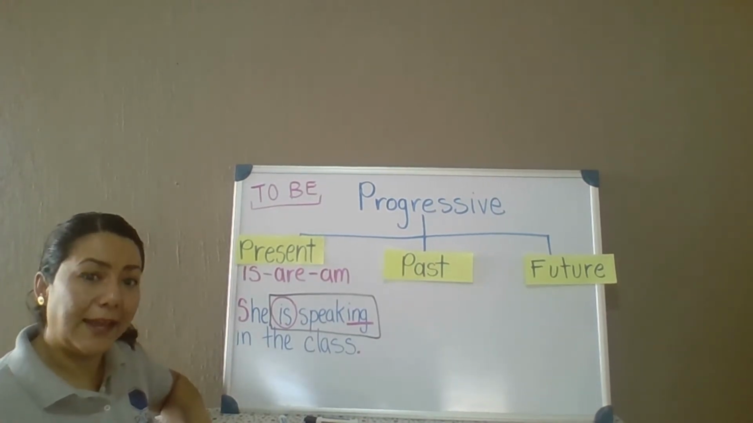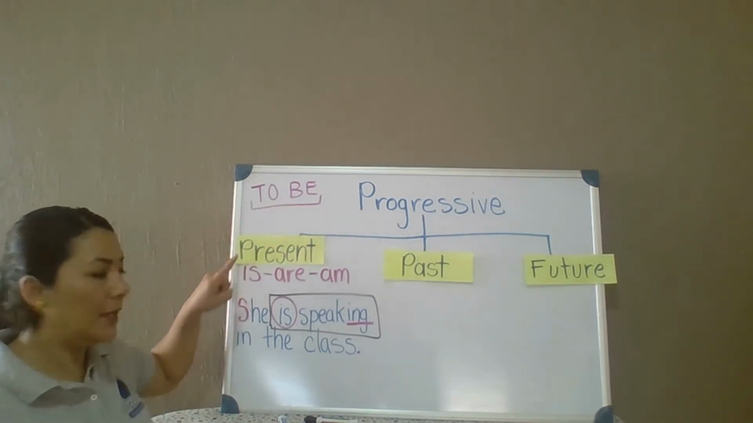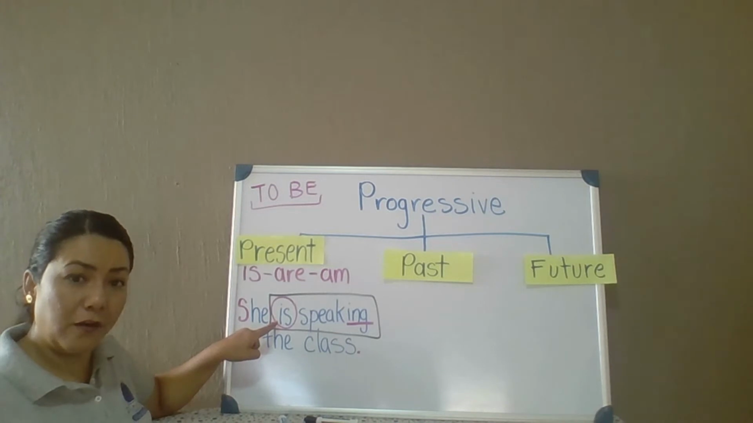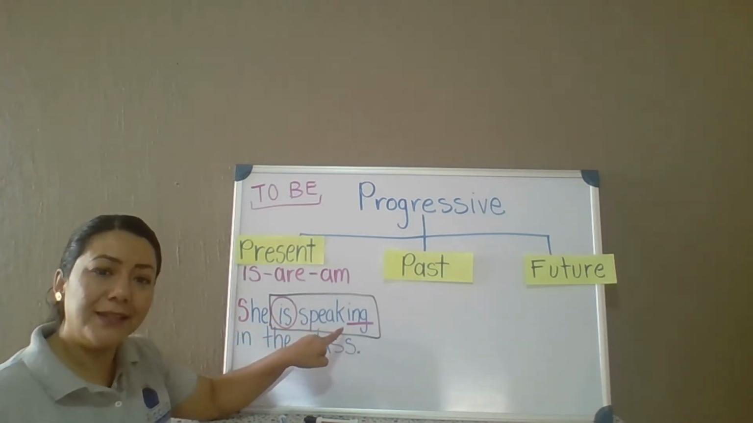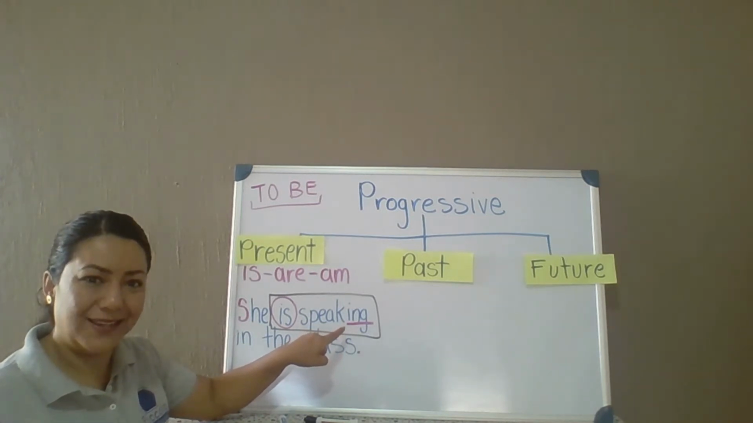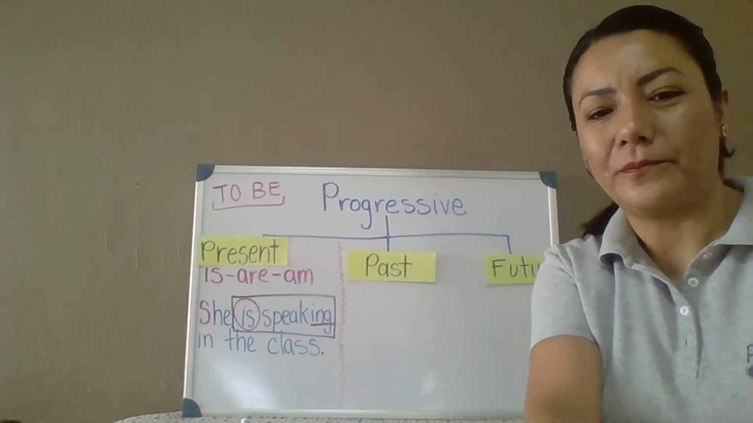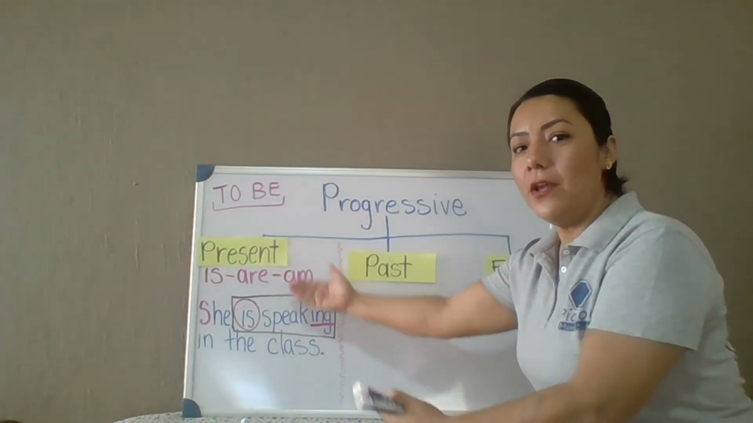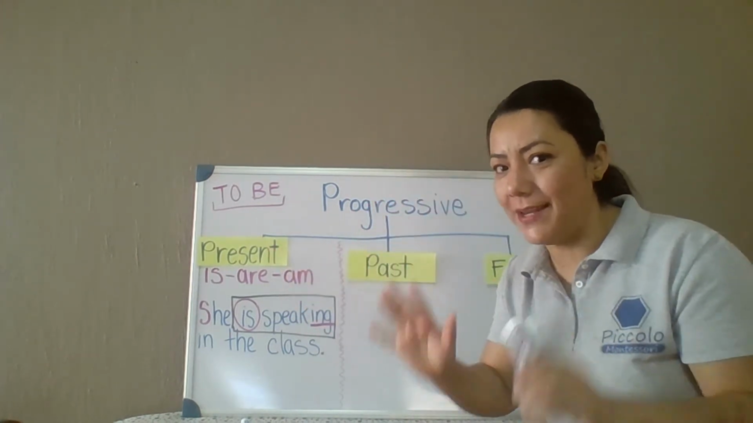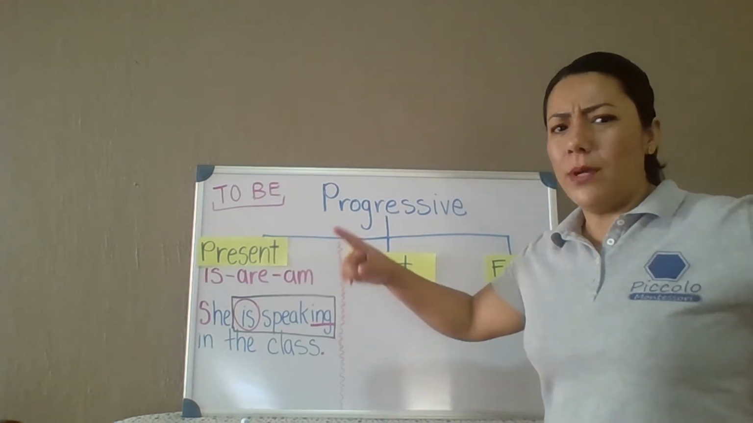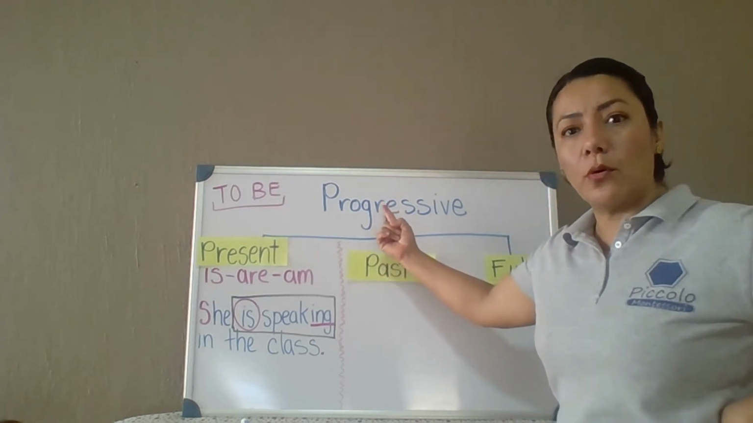Okay, repeat that with me. Present progressive is the combination of a helping verb in present plus a verb ending in ing. There you go. Okay, now class, we know how to write sentences in present progressive. Okay, that we know. In today's class, we need to find out how to write sentences in past progressive.